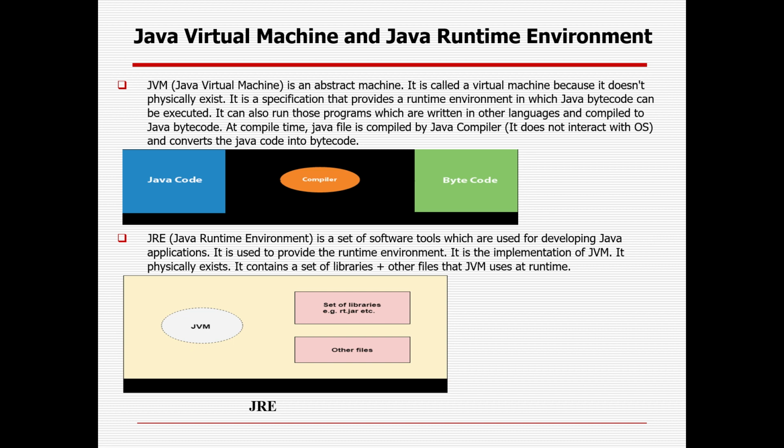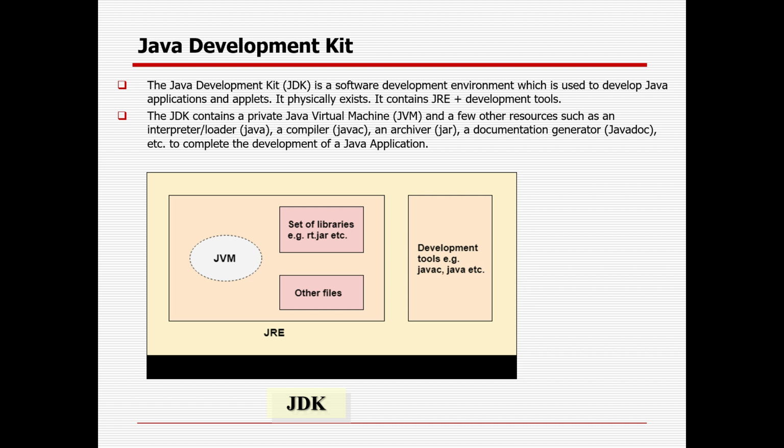Then after JRE, JDK comes. You have already seen the JDK whenever you install Java. You set the path for Java_HOME, and then you set the path variable till the bin folder. So Java Development Kit, or JDK, is a software development environment which is used to develop Java applications and applets. It physically exists. It is a combination of JRE plus other development tools. So what are the other development tools? It can be an interpreter, loader, compiler, archiver, document generator, etc., which complete the package of Java, through which you can start your journey in Java.